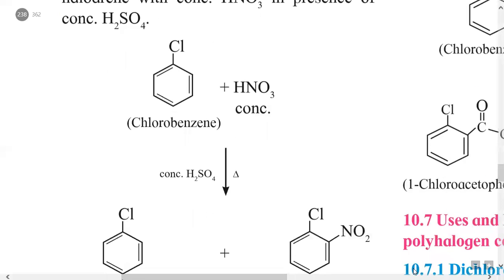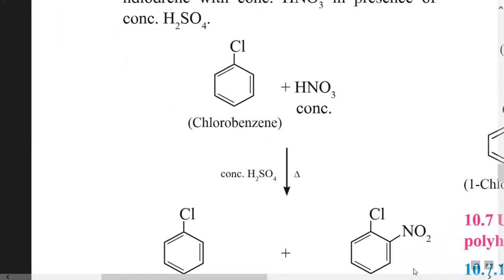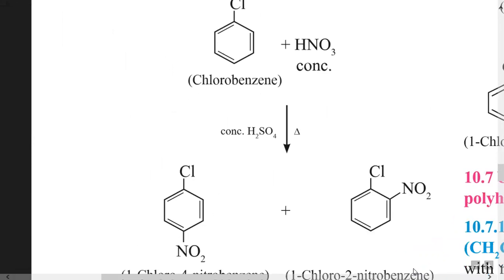This mixture of concentrated nitric acid and concentrated sulfuric acid is called a nitrating mixture. Here, see the reaction: chlorobenzene reacts with concentrated nitric acid in the presence of concentrated H2SO4.